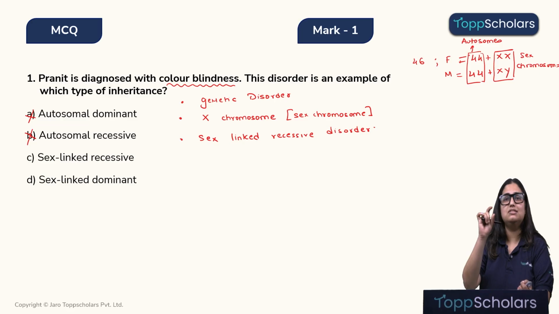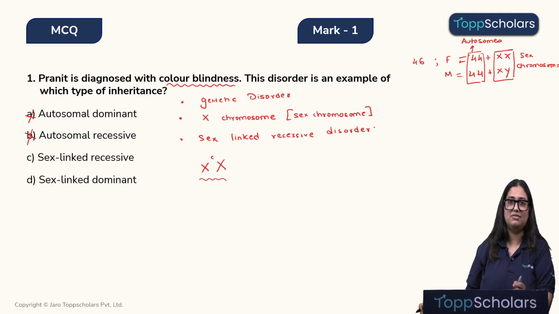So, color blindness is because of a defective gene for colored vision present on the X chromosome. And the allele of this gene is recessive in nature. That means when we write that a person has color blindness, we write it in this format.